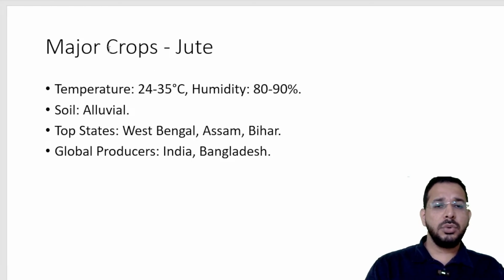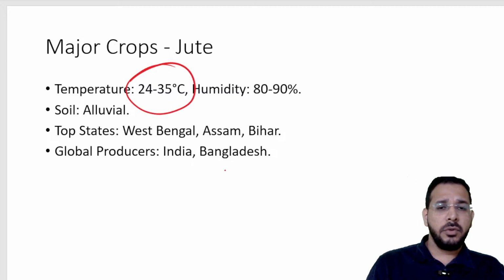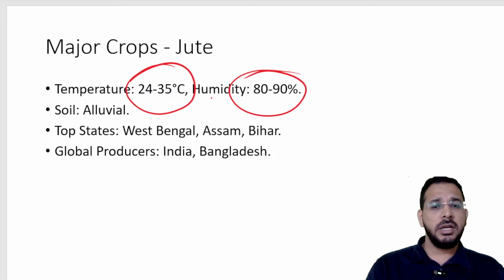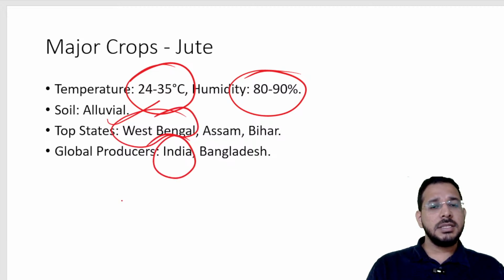We have crops like jute. Jute requires temperatures of 24 to 35 degrees Celsius and humidity of 80 to 90%. It requires alluvial soils. West Bengal is the top producer. Globally, India is the top producer.